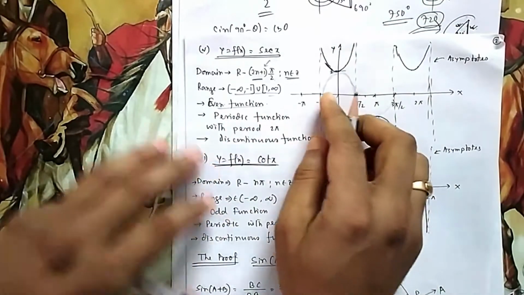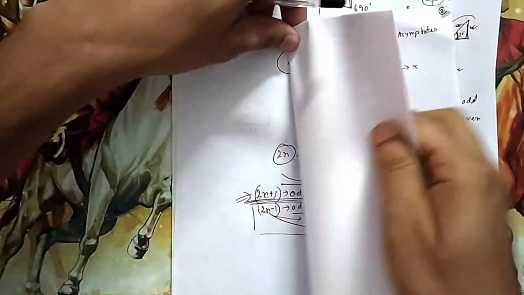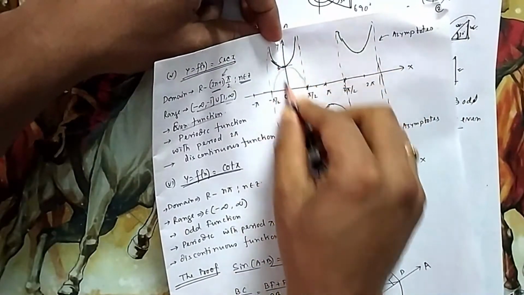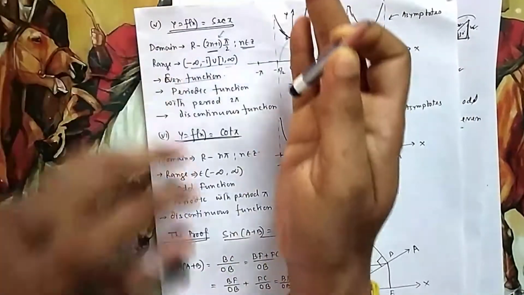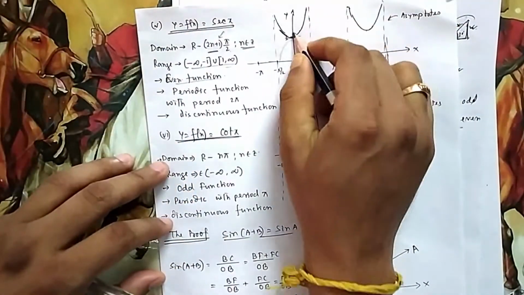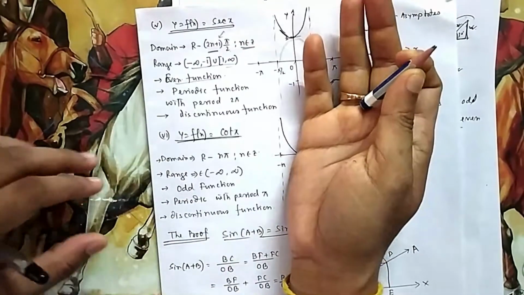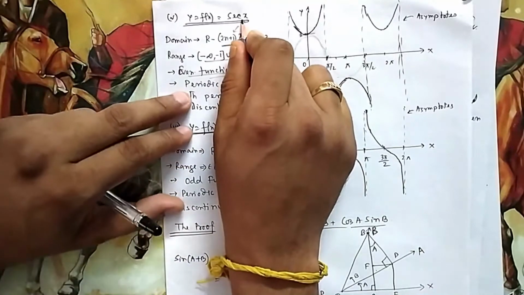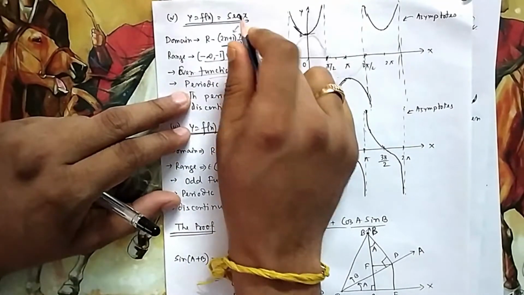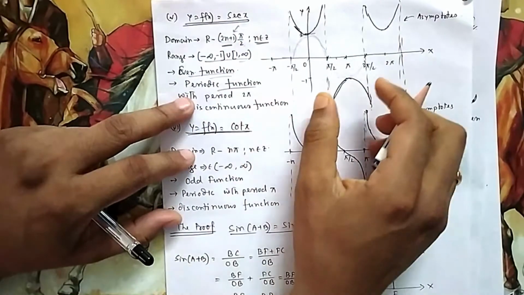Even function? Yes, it is even. If you take this one, you can see this curve will just come above this. Similarly there will be another curve that follows. So this will just roll over the sec curve. So it is even. You can see mathematically also, sec will digest minus, because cos digests minus, so sec will also digest minus. Periodic? Yes, it is periodic.